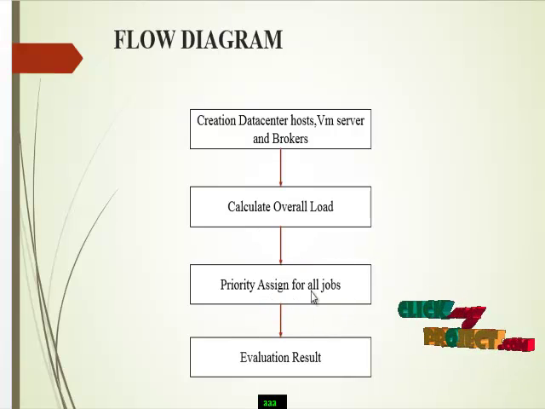Priority assignment for all jobs means that in each of the data centers, physical hosts, data brokers and VM servers, they have to allocate our jobs, with one priority passed to the next level. The next step is to evaluate our results, and predict our performance graph: how many cloudlets we have to create, and what the function of the cloudlet is. All of this is shown in our performance graph.